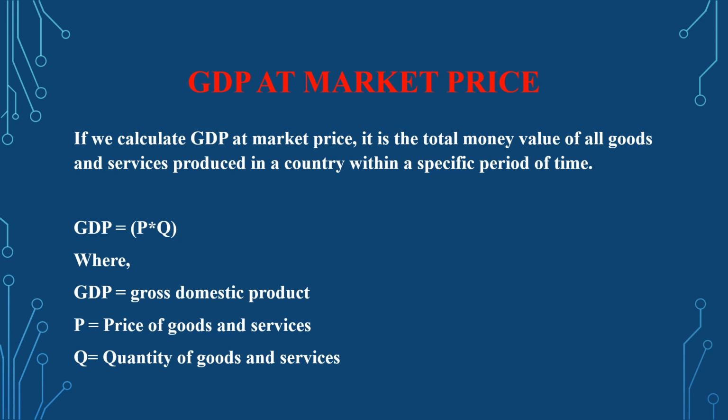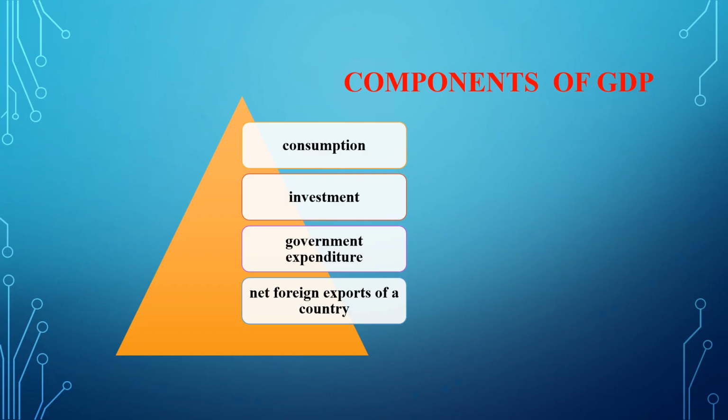GDP has some derivations. It may be real GDP or GDP at market price. At market price, it is the total monetary value of all goods and services produced in a country within a period of time. It can be calculated as price times quantity, like it is the sum total of all the commodities multiplied by their respective market prices, that is the prices on which they are sold. And commodity means both goods and services.